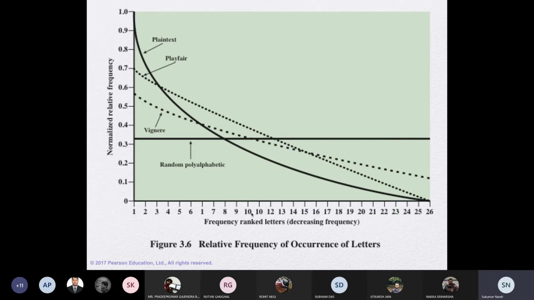For plaintext, Playfair is easily breakable, and we will come to the Vigenere cipher. In that case, it will be like this, but we want it to be uniform. There will be no question of this, the random polyalphabetic. Let us see other cases.